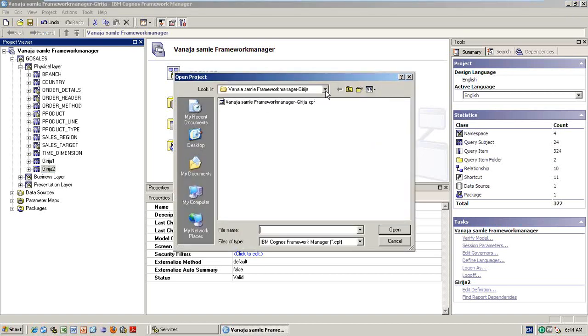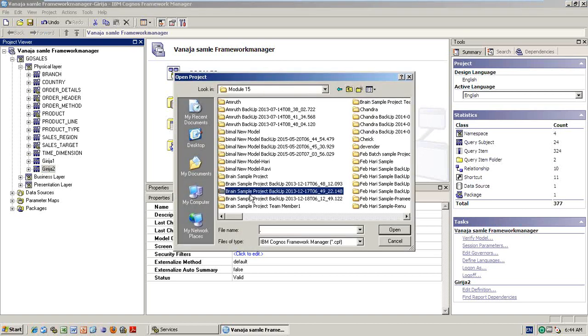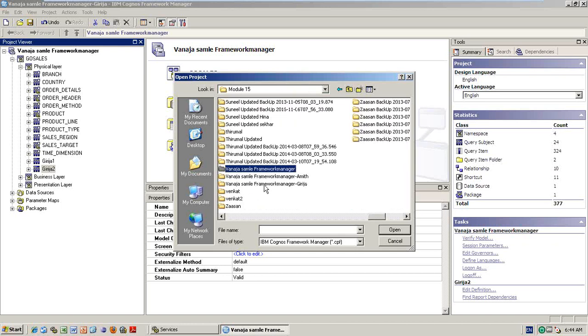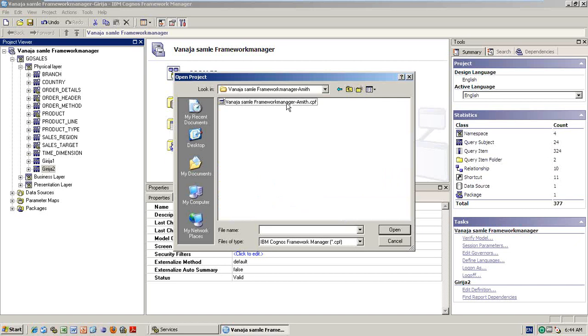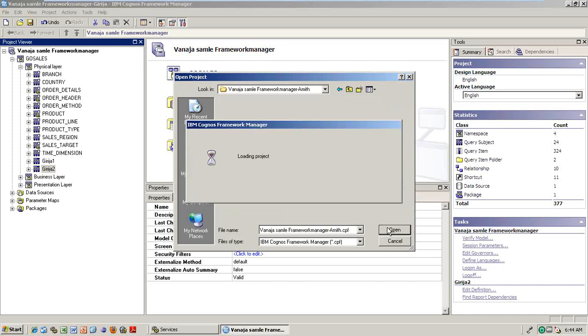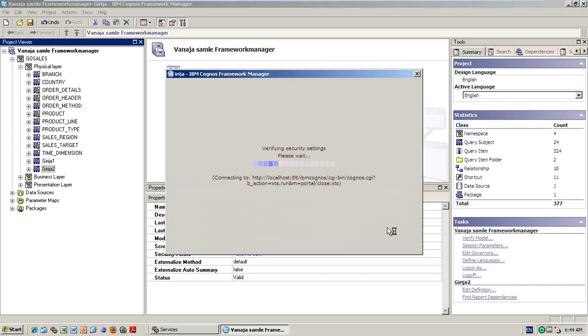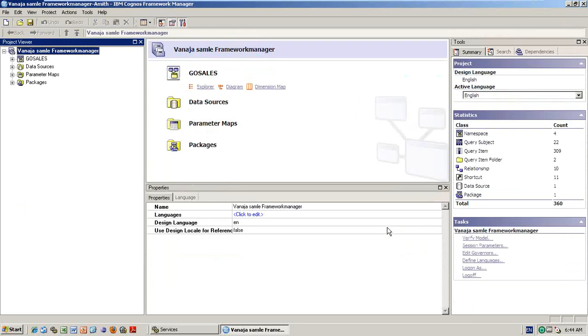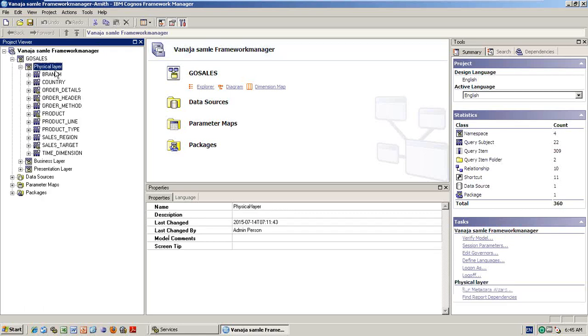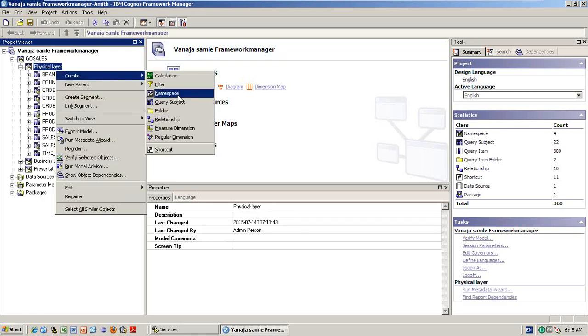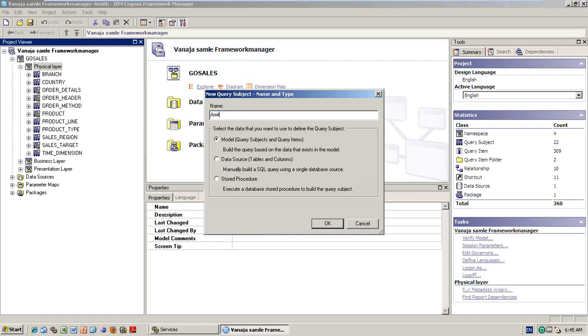Amit will work only on the Amit CPF file. He will open the Amit CPF file. Remember, every CPF file is independent, so it will not show read-only mode for them, because it is a newly created file. And Amit also, say for example, has updated two tables. Create a query subject. I'm just showing you, just creating the tables. Anything he does will be tracked.